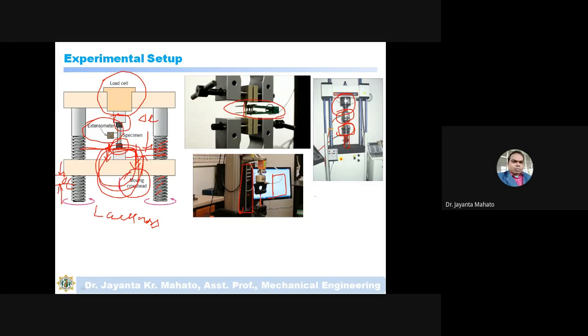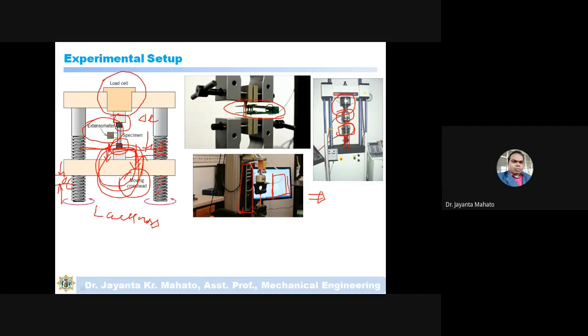So from this Bluehill software you can generate a method, and you are giving the command that this crosshead will move according to your given command.